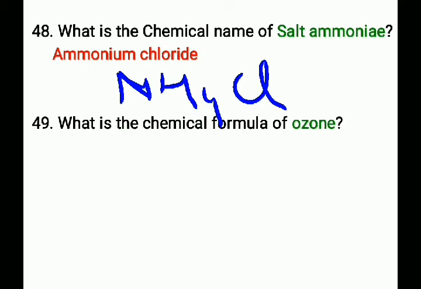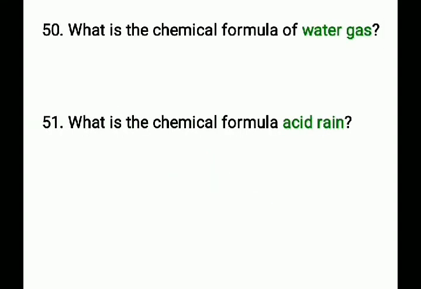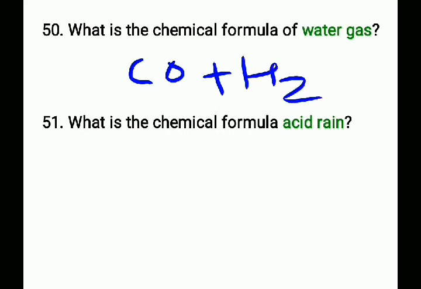Next question. What is the chemical formula of ozone? That is O3. The chemical formula of ozone is O3. Next question. What is the chemical formula of water gas? CO plus H2. It is a combination of two gases, that is carbon monoxide and hydrogen. The chemical formula of water gas is CO plus H2.